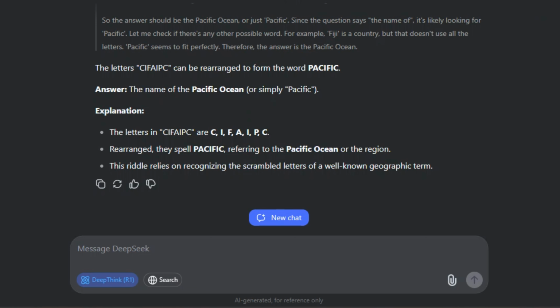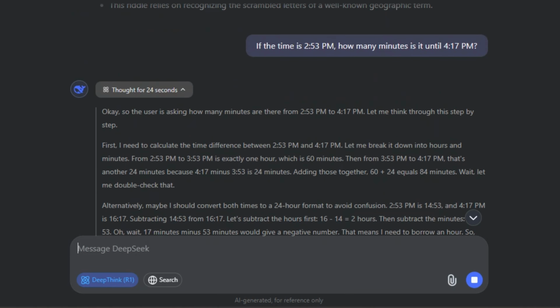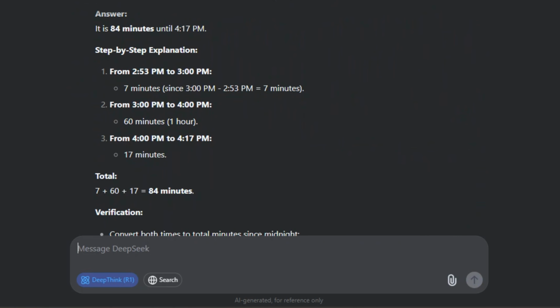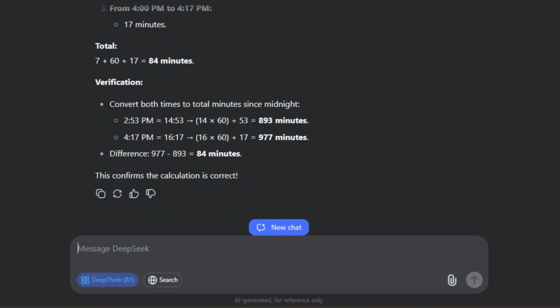Now let's move on to mathematics questions. For example, I asked, if the time is 2:53 p.m., how many minutes is it until 4:17 p.m.? DeepSeek took 24 seconds of thinking time to provide a step-by-step solution, and the explanation was clear and detailed with a cross-verification as well.